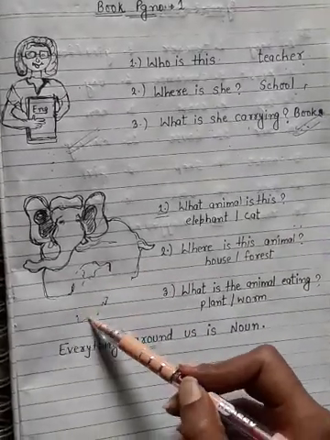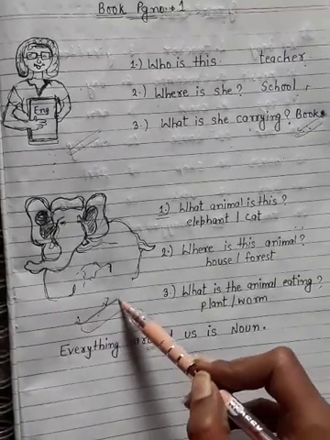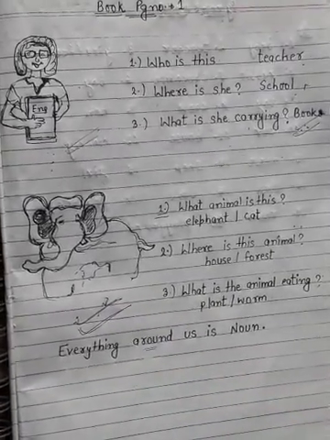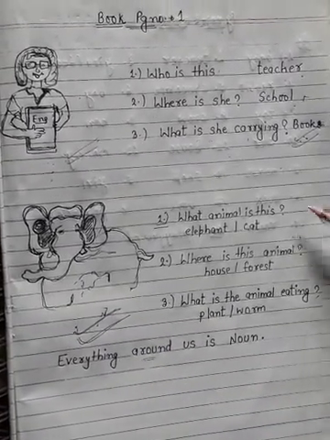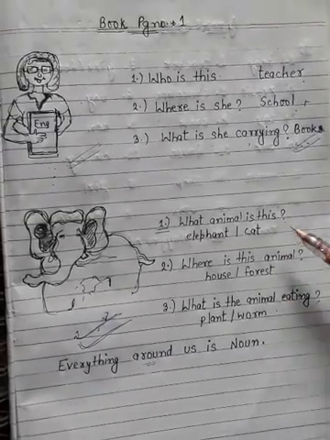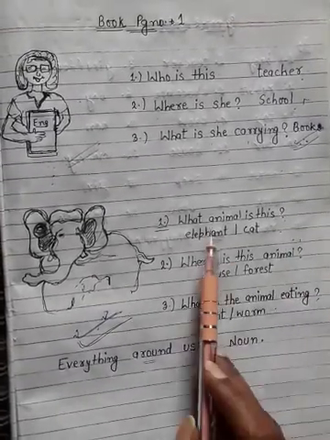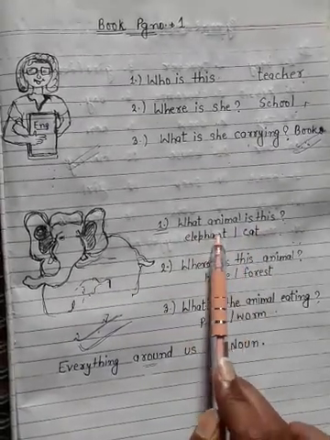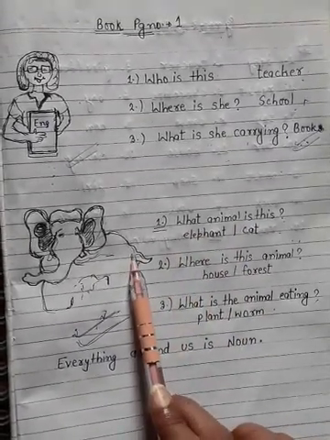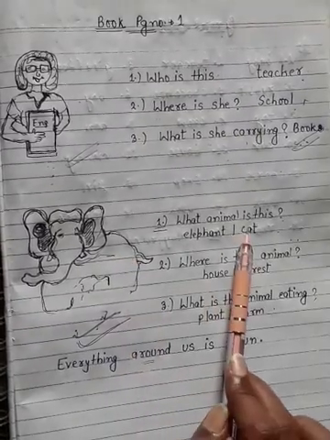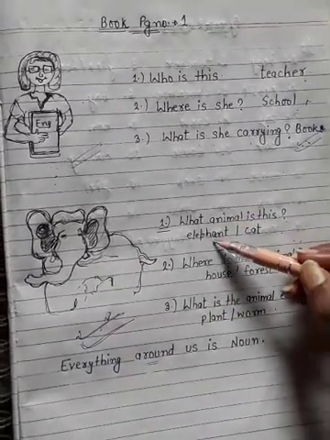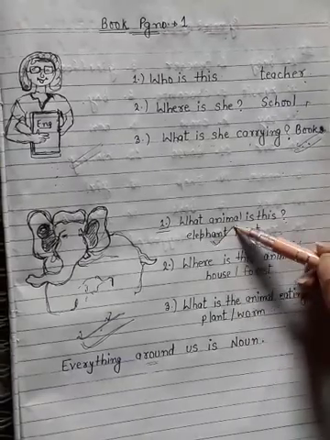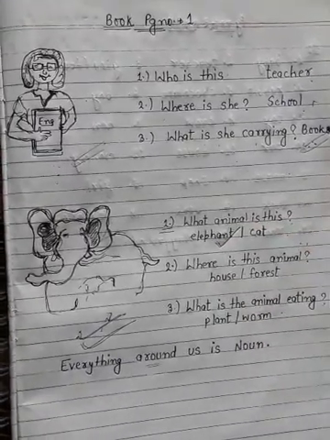First of all, look at the picture that is drawn in your book and answer one by one. The first question is, what animal is this? Here are some options also. Is it an elephant or a cat? It is an elephant. So you can take the elephant.